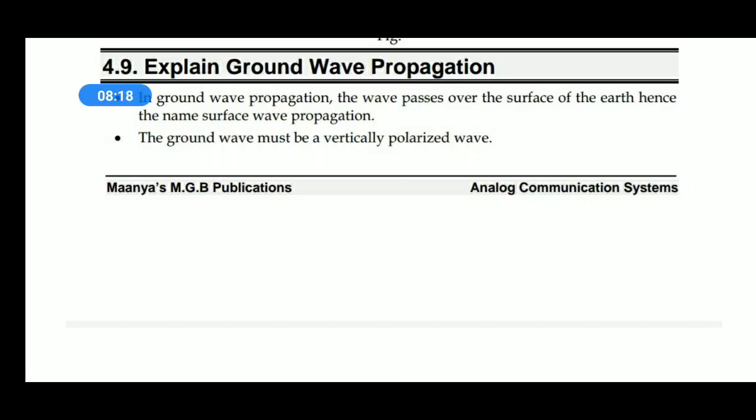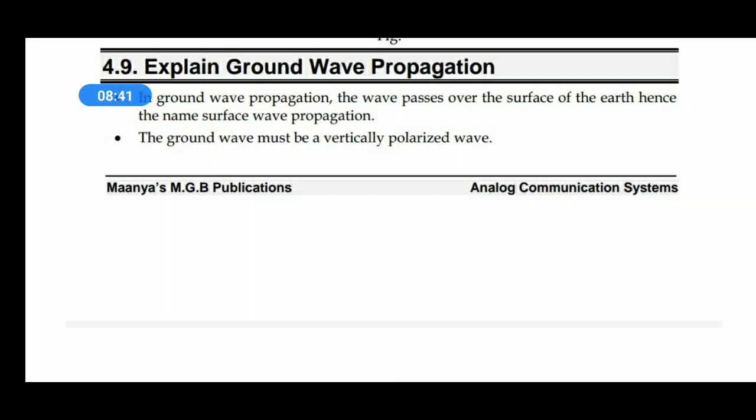The ground wave must be a vertically polarized wave. To satisfy this condition, the antenna should be vertically polarized in case of ground wave propagation, because the waves should pass over the surface of the earth. For that, if the antenna is vertically polarized, the efficiency will be more.